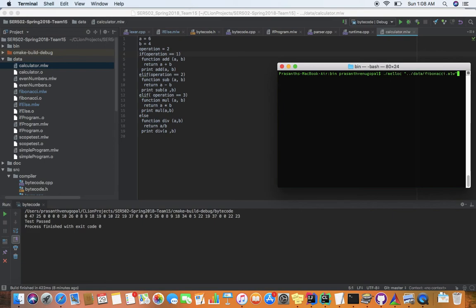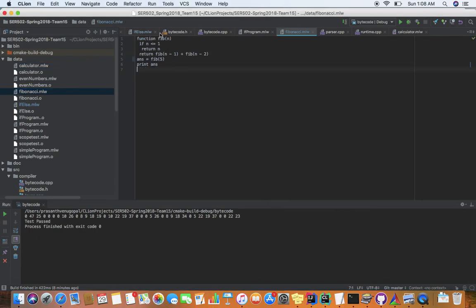Terminal. Okay, so now I'm going to compile my calculator and I'm going to run it. So the result is 2: 6 minus 4 is 2, and we are doing a subtraction operation. Let's look at another code, Fibonacci. So this is a very simple Fibonacci function. Right now I've written it to calculate the Fibonacci for 5. Let's do it for 7.